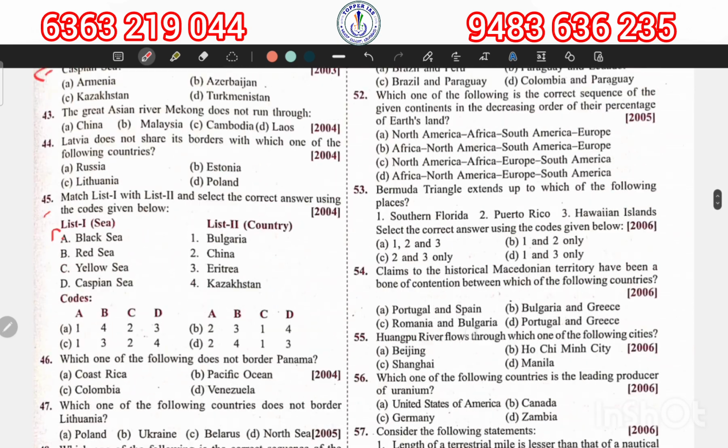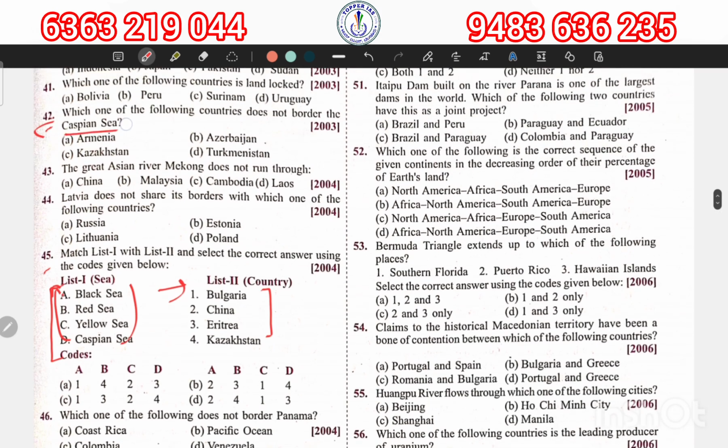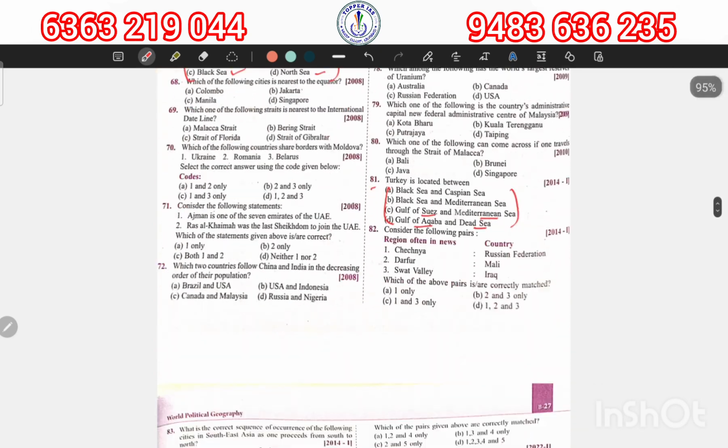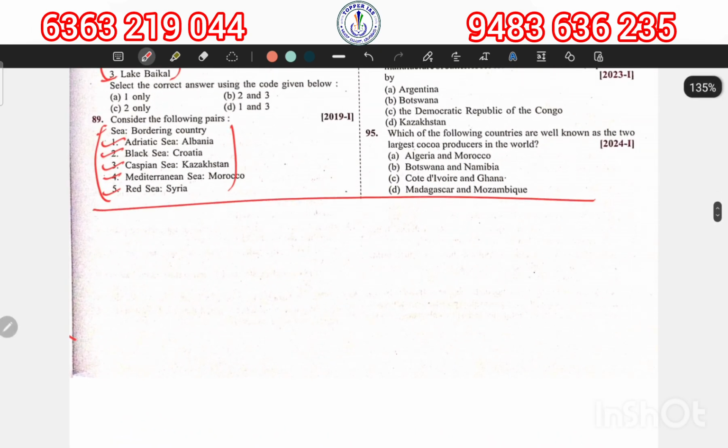Again, see in a similar pattern, there is a match the following question on the same pattern. There is a sea and the bordering countries. There is one more question on the Caspian Sea. Looking at these questions, we can conclude that one of the important themes of UPSC in geography mapping is important water bodies which are in news. So this plays a very crucial role in mapping.